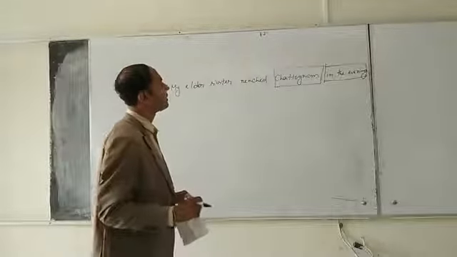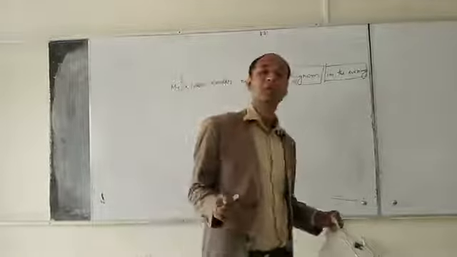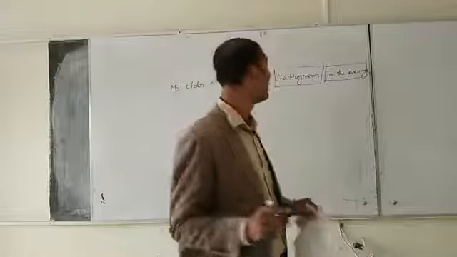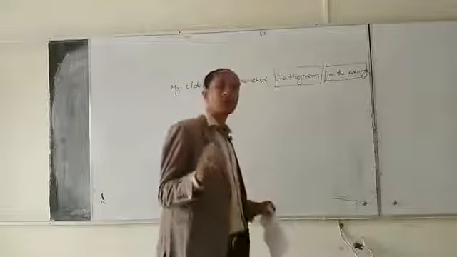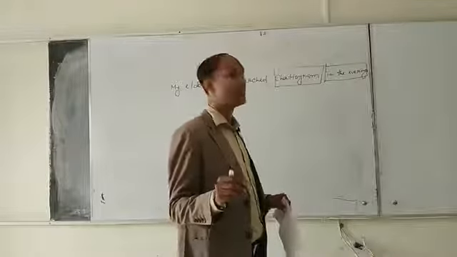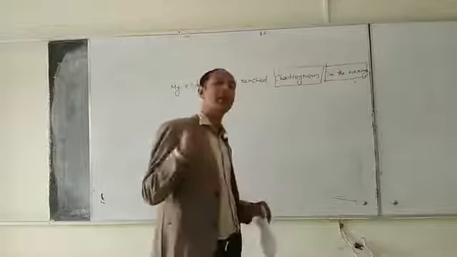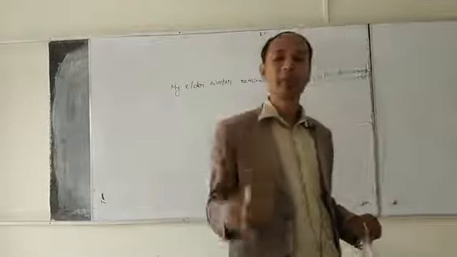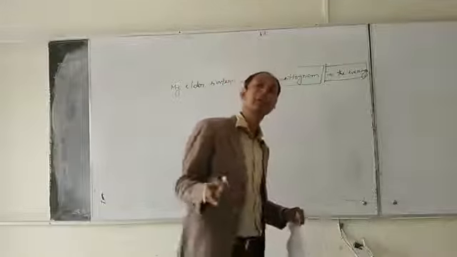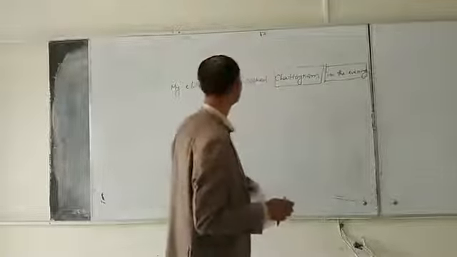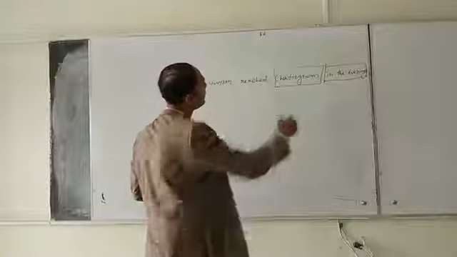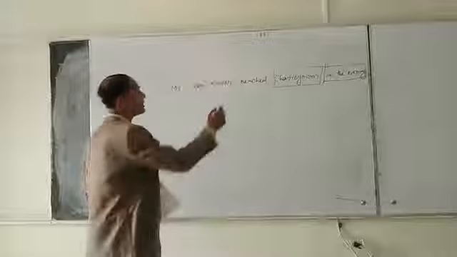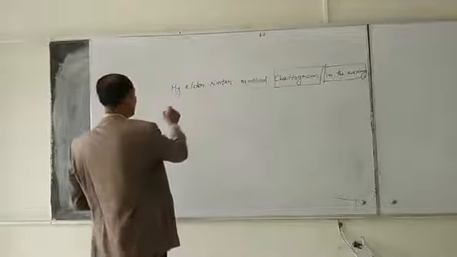In order to know about time, we will use when. In order to know about the place, we will use where. Okay? Now we will use when.